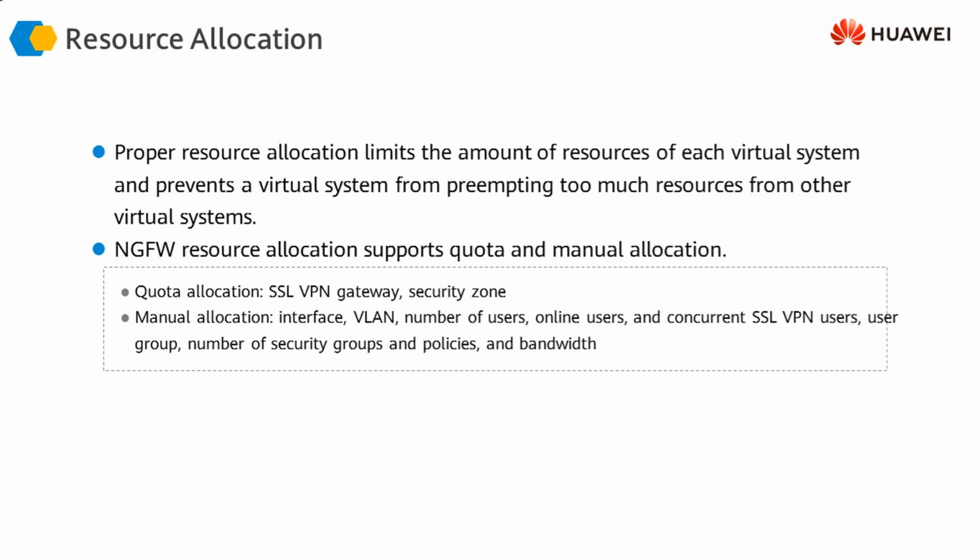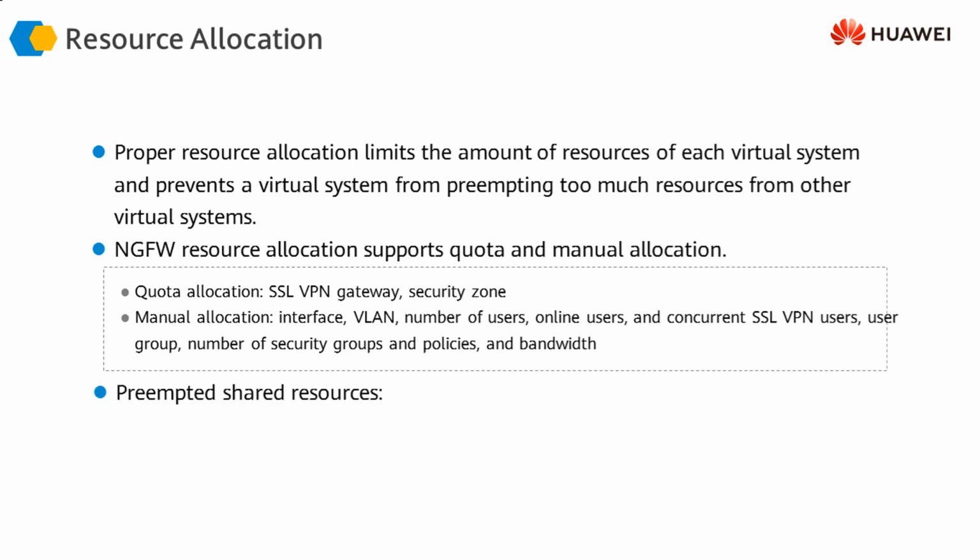For example, the VLANs, the number of users, online users, all these features that you can see here have to be assigned, and the bandwidth as well. You can assign these features manually through configuration, and we look at the configuration in the next few videos, how we assign these resources to the different virtual systems manually.